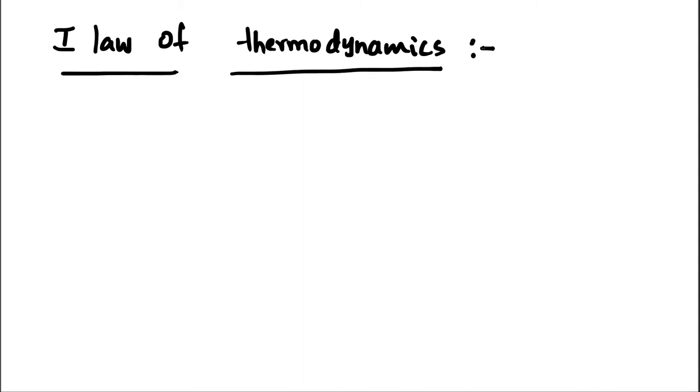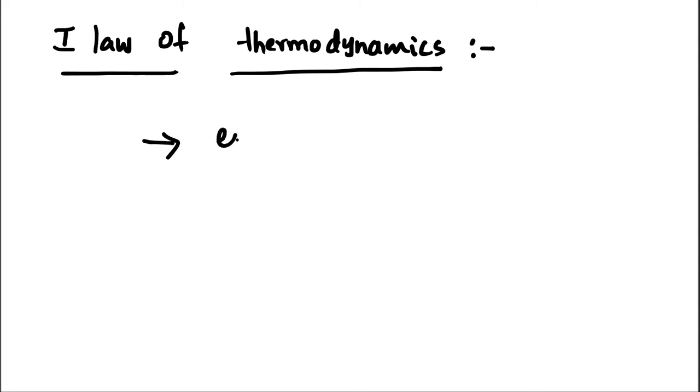What is the first law of thermodynamics? The first law of thermodynamics is stated as follows. Energy can neither be created nor destroyed. In other words, the total energy of the universe is constant.